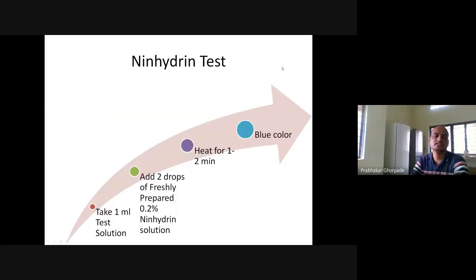Ninhydrin test, the next test for protein. Take 1 ml of the test solution. The test solution means the sample, the urine sample, in which we suspect the protein may be present. Add 2 drops of freshly prepared 0.2% ninhydrin solution. So here we have to prepare the ninhydrin freshly, okay? 0.2% we have to prepare, and 2 drops we have to add to this solution. We heat it for 1 to 2 minutes. If we observe blue color formation, it indicates that the ninhydrin test is positive.